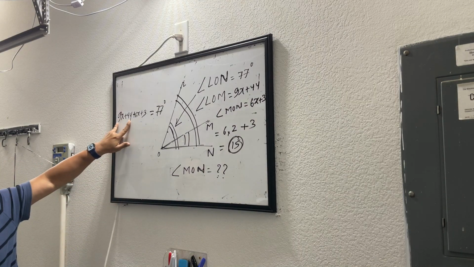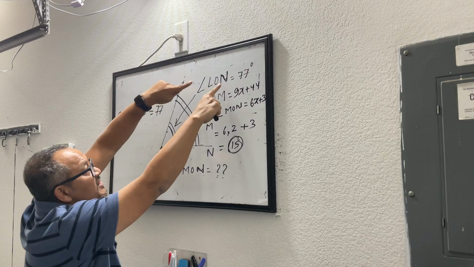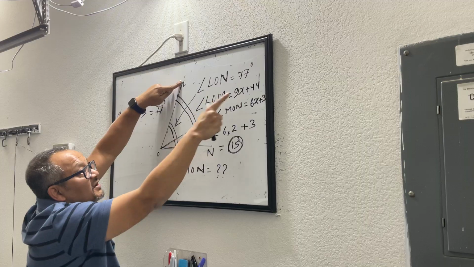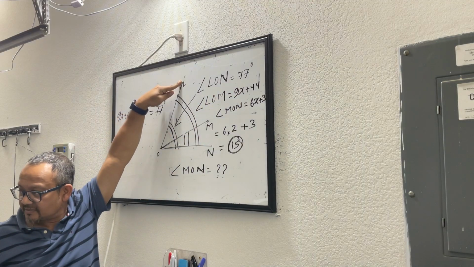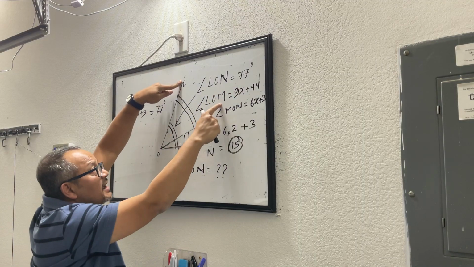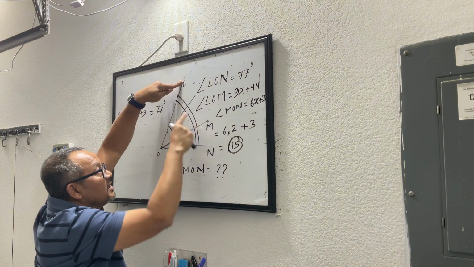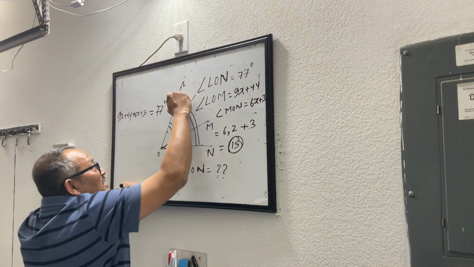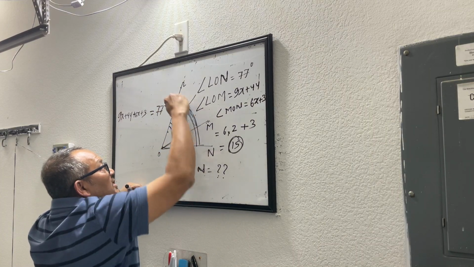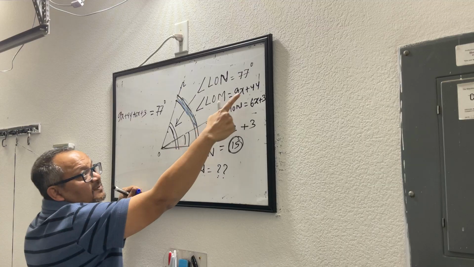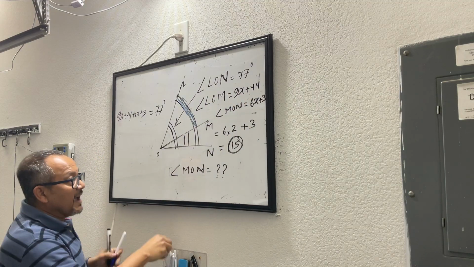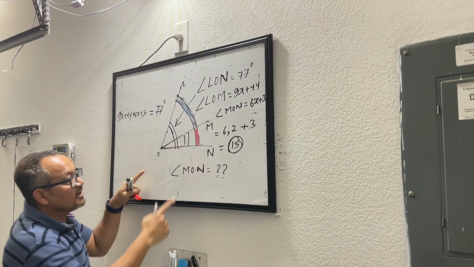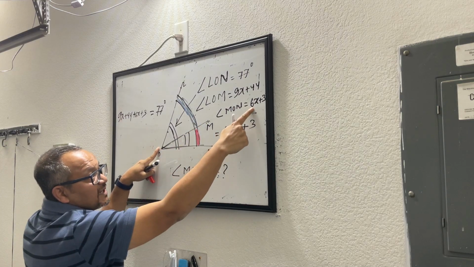Now see, how did we get this first? Because we are given that the angle LON is 77 degrees, correct? Agree? And then we are given that angle LOM, the first one, if I use a blue marker here, this angle from here to here is given as 9x plus 44, and this red marker tells us that this angle MON is given as 6x plus 3.